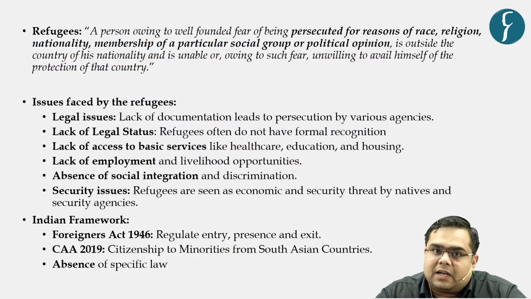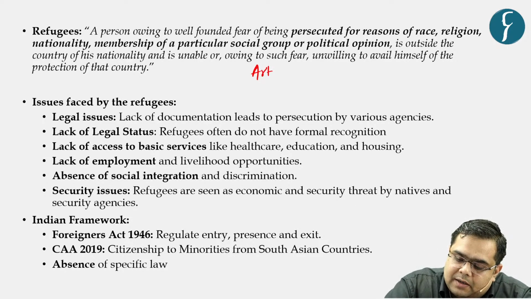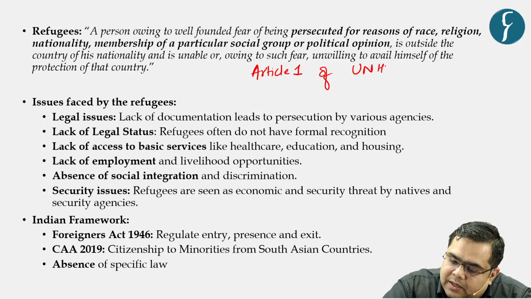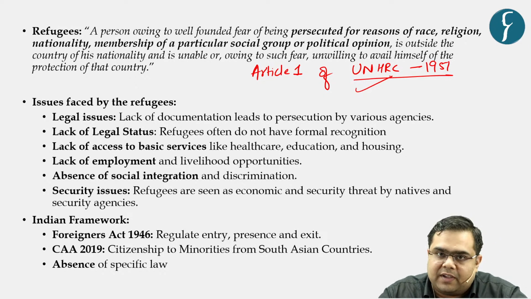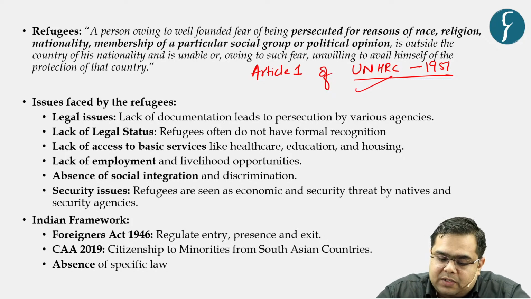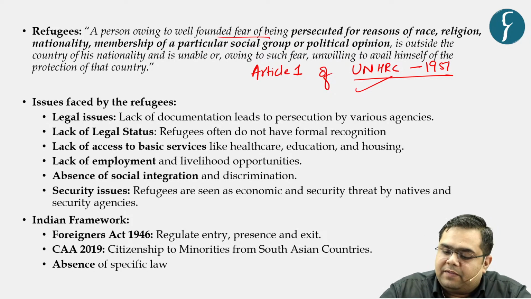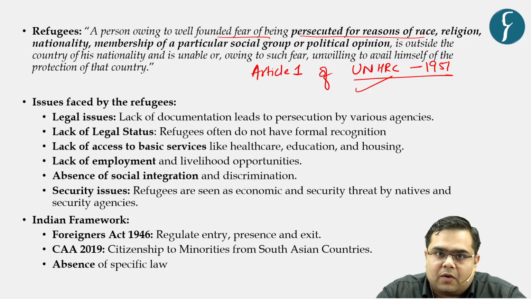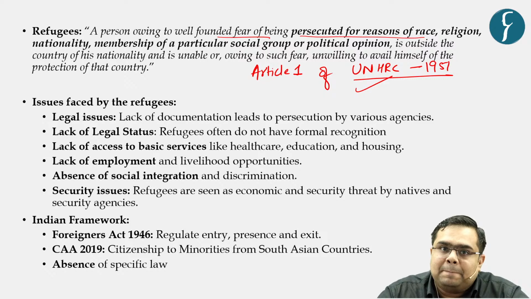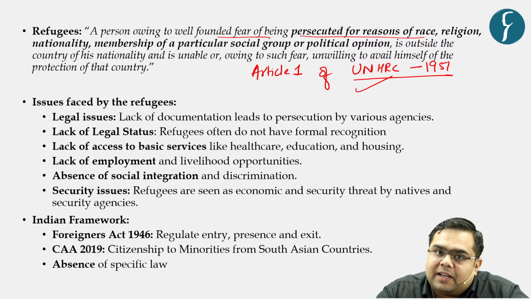So let us understand what is a refugee or who is a refugee. So Article 1 of the UNHRC Convention 1951, that is, this convention was with the specific reference to refugees. It defines refugee as a person who has a well-founded fear of being persecuted for the reasons of his religion, race, caste, nationality, ethnicity, or being a member of a specific group or political opinion. If he goes back to the country where he faces persecution, that person is called a refugee.